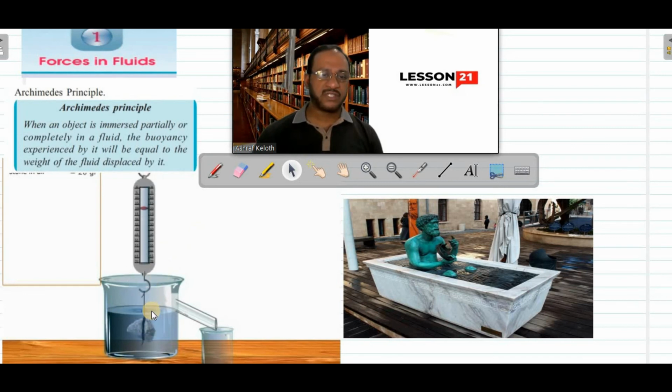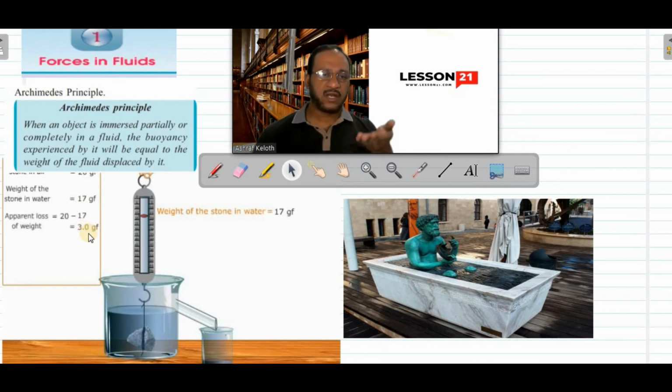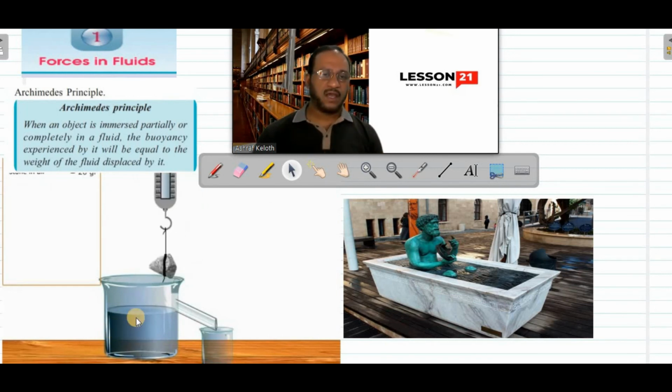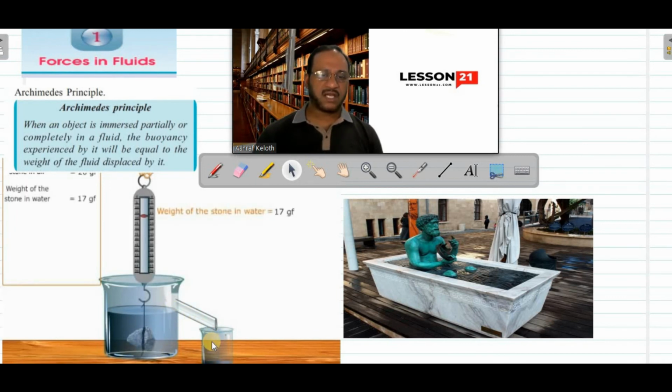Now I am immersing that stone into water. See, its weight is reduced. Now it is only 17 gram force. Means 3 gram force weight is lost inside water. It means it got an upthrust of 3 gram force. And when this stone is immersed into water, some water is displaced and that water is collected in this small beaker. Now we will find the weight of this water.